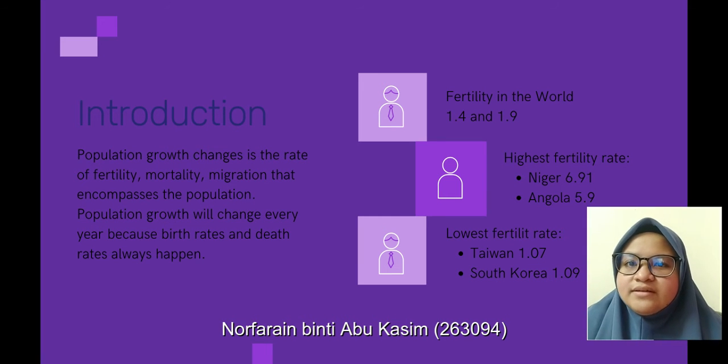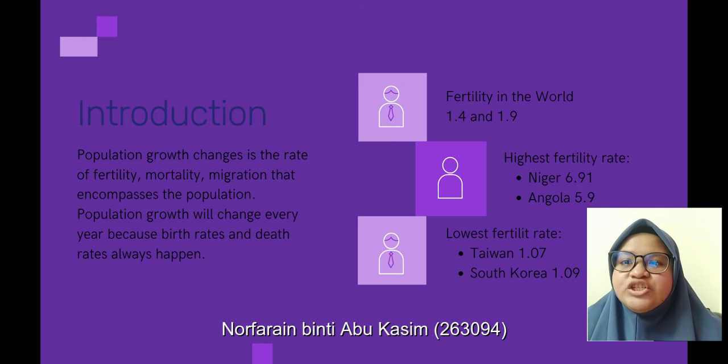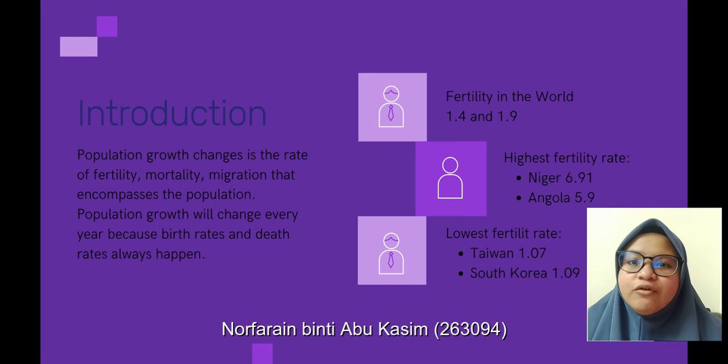While the country with the lowest fertility rate is Taiwan, at 1.07 children born per woman, followed by South Korea, at 1.09 children born per woman. In East Asia, Malaysia is the 11th highest country compared to 20 other ASEAN countries, with a fertility level of 1.76 children born per woman.